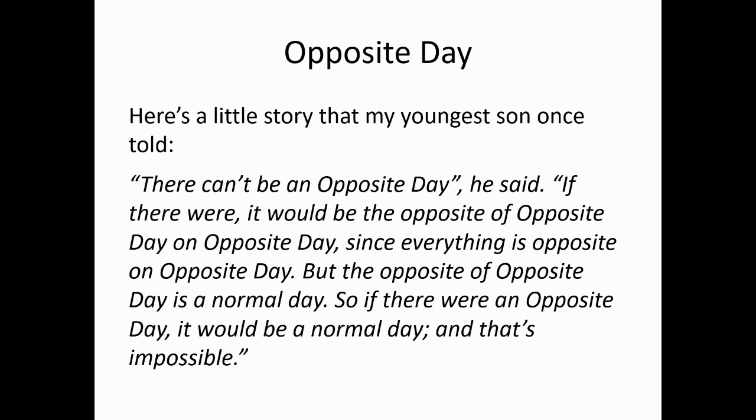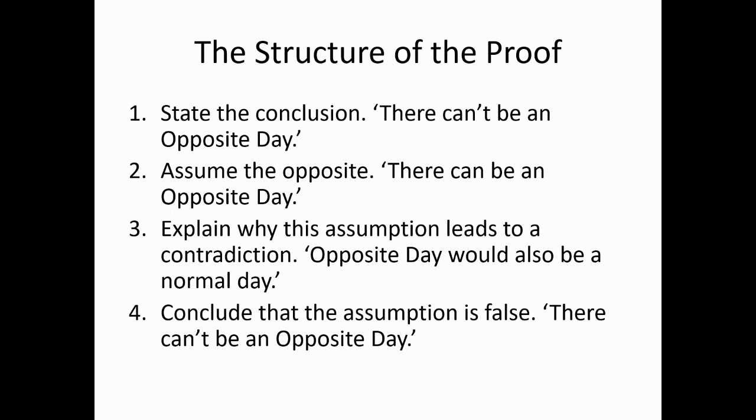So let us assume for a moment that there could be an opposite day. Well, that means that it would have to be the opposite of opposite day on opposite day, because everything is opposite on opposite day. But the opposite of opposite day is a normal day. So if there were an opposite day, it would have to be a normal day as well, and that is impossible. So how do we know that there cannot be an opposite day? Because we have been able to prove that it's impossible that there is. This is the nature of indirect proof.